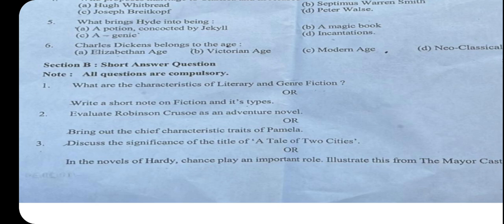And then the next third tip is very important: whenever you do literature, take care that in each and every question you have to tell the story, a short story, and that is why I'm making a number of videos. So listen to all the videos and remember the story, because whatever the question, the story is part of that question. So start with the summary, the story summary. Here you just have to tell the summary of Robinson Crusoe, and then you have to tell how Robinson Crusoe is adventurous.